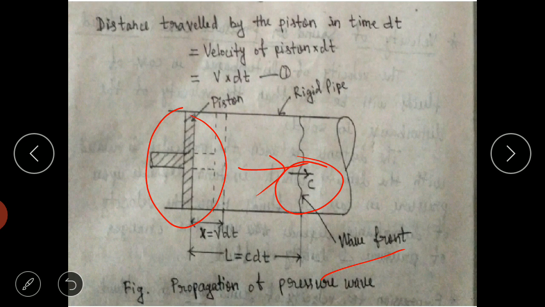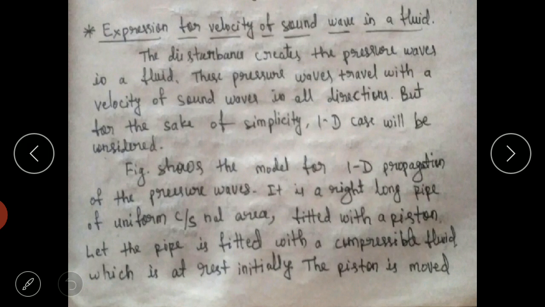Here we have two things: one is the velocity of the piston, another is the velocity of sound. As the piston moves, there will be a disturbance which moves with the velocity of sound. The figure shows the model for 1D propagation of a pressure wave.